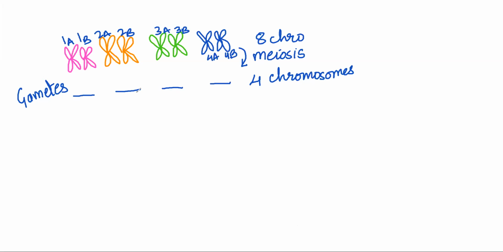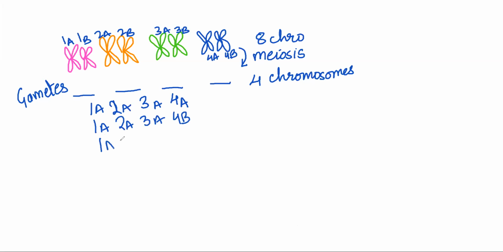So now they can be assorted. I can have a gamete with 1A, 2A, 3A, 4A. I can have a gamete with 1A, 2A, 3A, 4B.